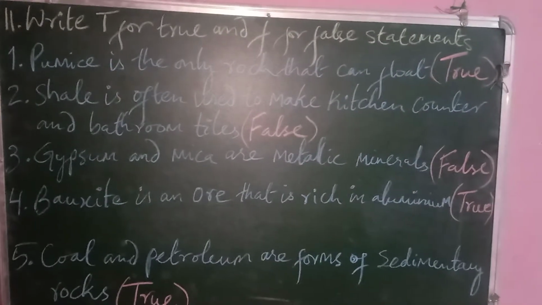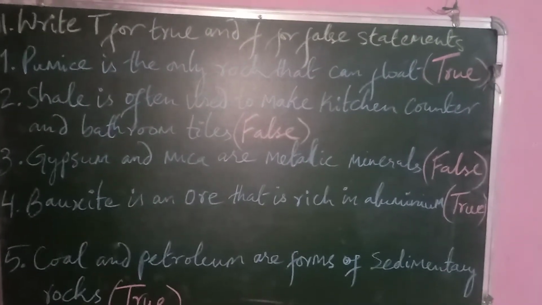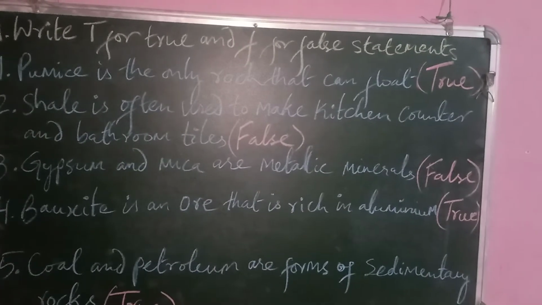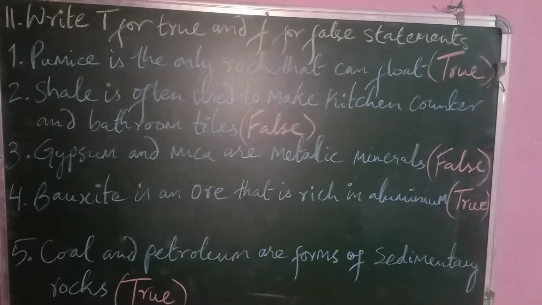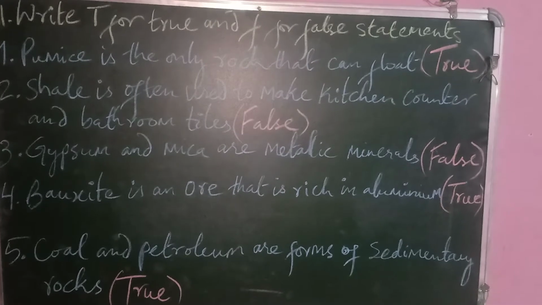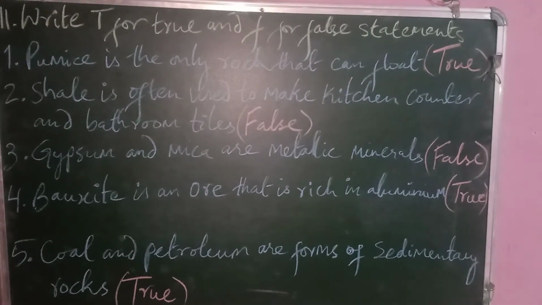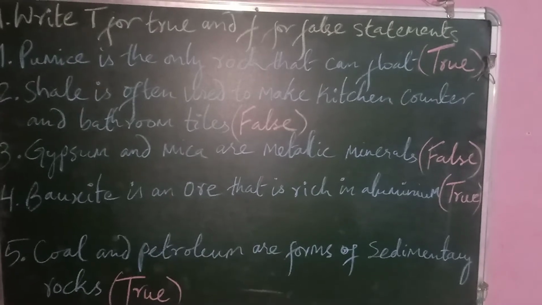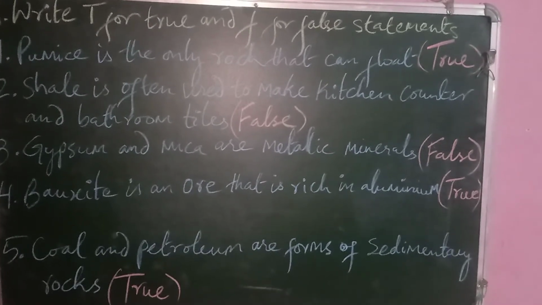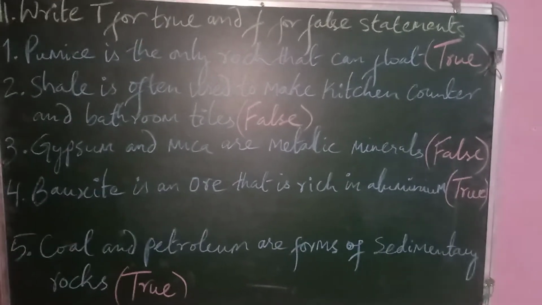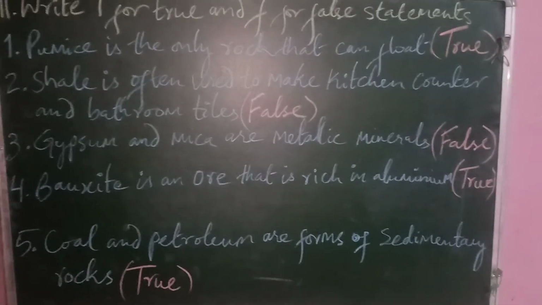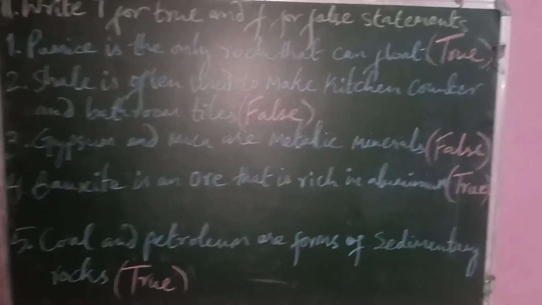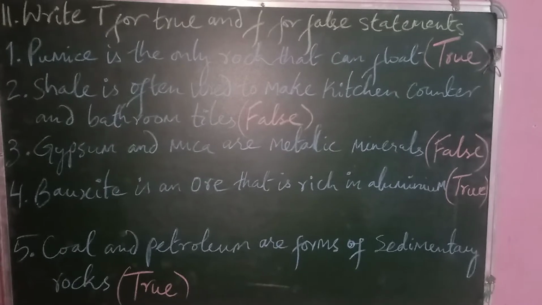Moving on, let's begin with the next question. Write T for true and F for false statement. Question 1, pumice is the only rock that can float. So it is a true statement. Question 2, shale is often used to make kitchen counter and bathroom tiles. So it is a false statement.